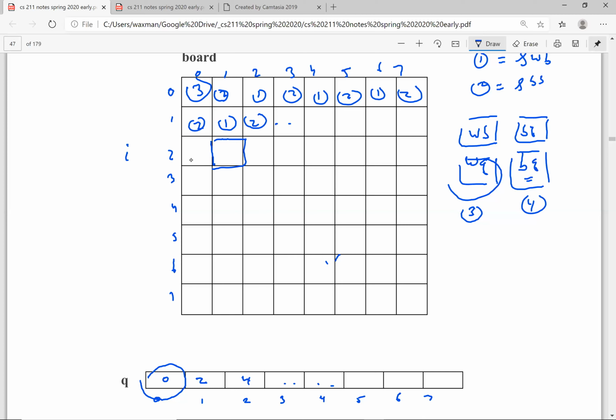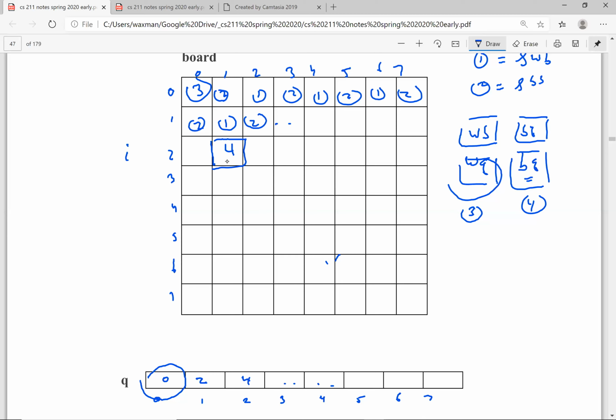So that's right, I plus j. 2 plus 1 is odd. Odd means we're going to put a black queen in here. The address of black queen is going to be 4. So we're going to put the address of that in here. And so therefore, we're going to change 8 places in the array board.